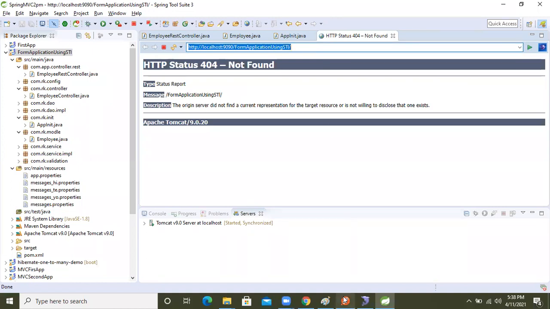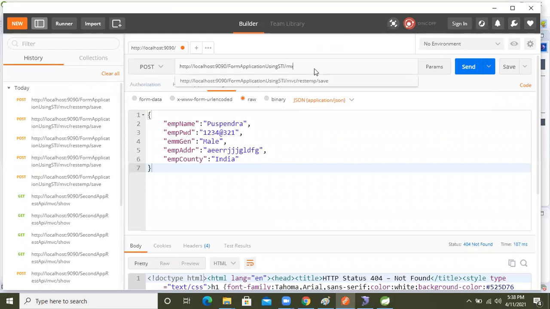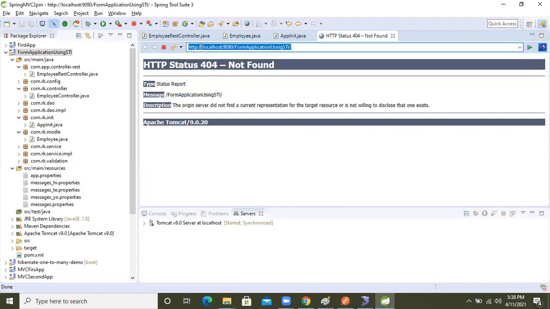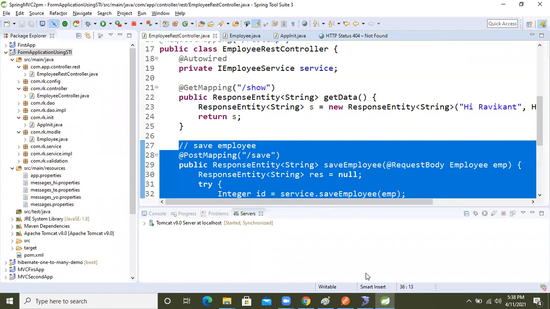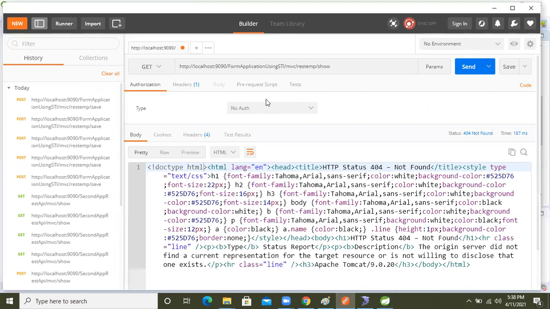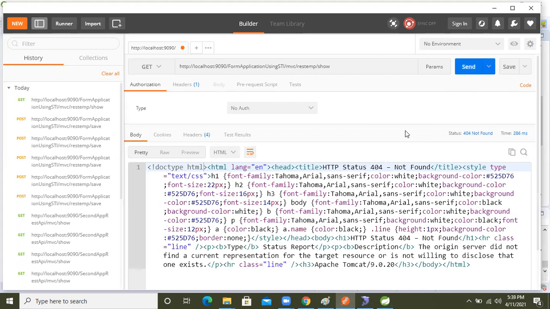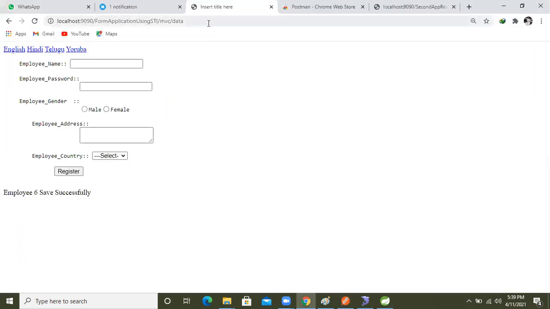Copy this one, come here, just paste it here. After the MVC slash, what is that? This one. This method is there, right? Inside this one. Okay, and let's make this one a, sorry. Why are we not getting it? Okay, do one thing: copy this one and send a request from the browser.